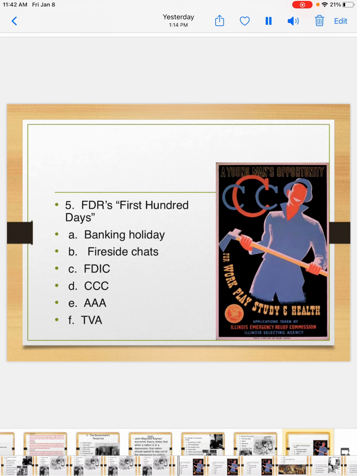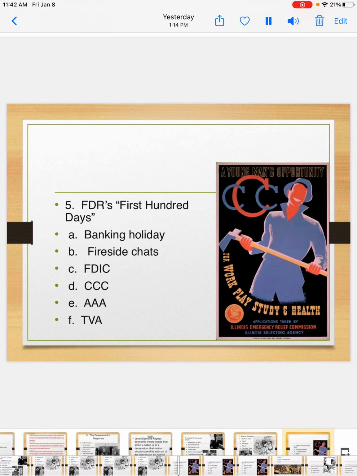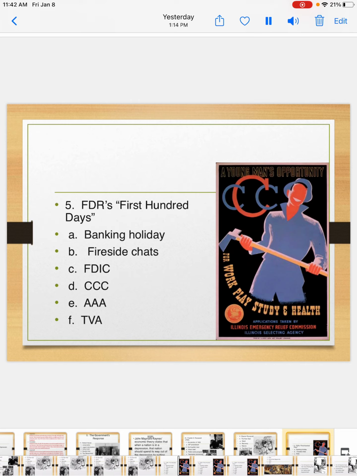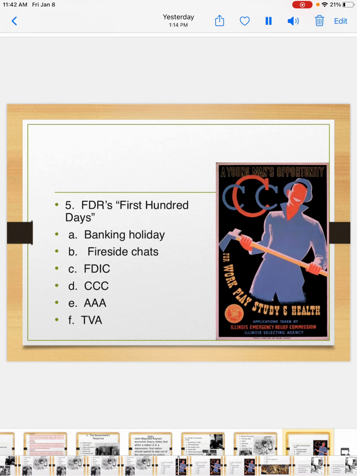These were radio speeches. Remember, during this time period, most all families had radios in their homes, and so these were radio speeches that FDR would make to the American people. In these speeches, he would explain his plans and goals in a way that typical Americans could understand. So very simply, an easy way to talk to people and carry on conversations with them. And the U.S. public felt a personal connection with FDR because of these speeches.